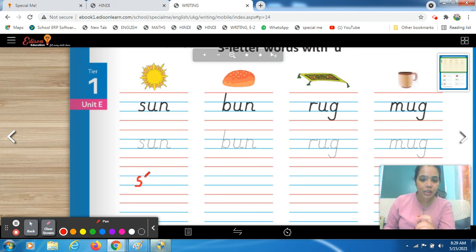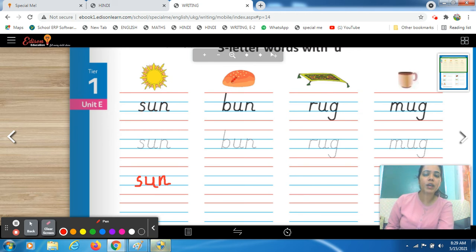A sound comes from U. N, sun. N sound comes from N. Very good. Try to write it with phonic sounds. So n, sun. Try to make the formation correctly. Don't just try, you have to put lots of effort. Now see the next picture.